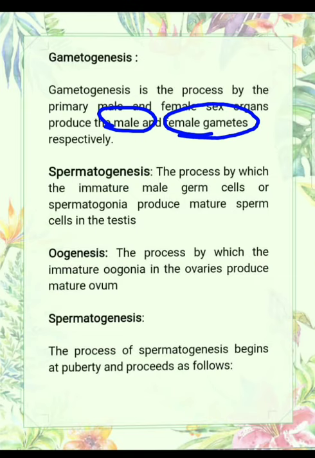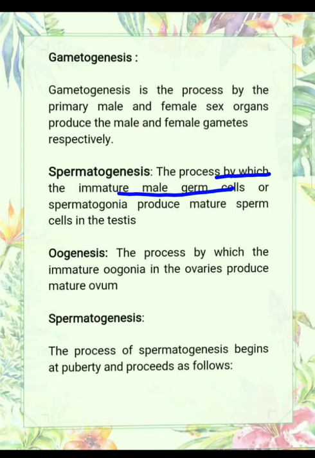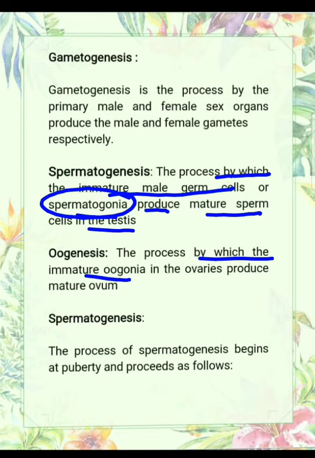As we know, the male gamete is known as sperm and the female gamete is known as ovum. So the process of formation of sperm is known as spermatogenesis and the process of formation of ovum is known as oogenesis. Spermatogenesis is the process by which immature male germ cells, or spermatogonia, which give rise to sperm, produce mature sperm cells in the testis. Whereas the process by which immature oogonia in the ovaries produce mature ovum is known as oogenesis.